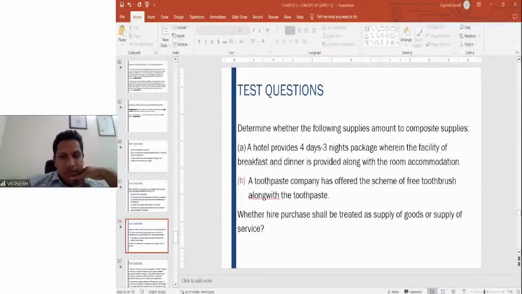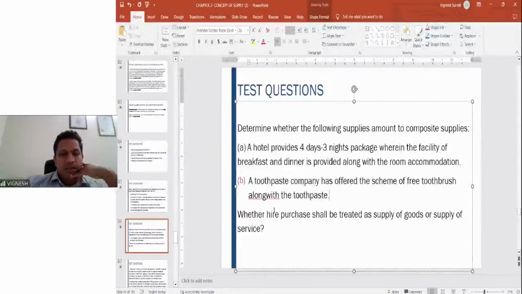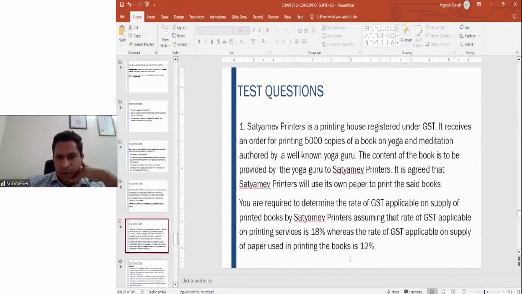So mixed, Kaushik, you say mixed supply, higher. Higher means which higher of what? That's anyways the correct answer. If the two products are capable of being sold separately, and they have two different GST rates, the highest rate which is applicable needs to be taken. Whether hire purchase is to be considered as goods or service is simple: supply of goods.